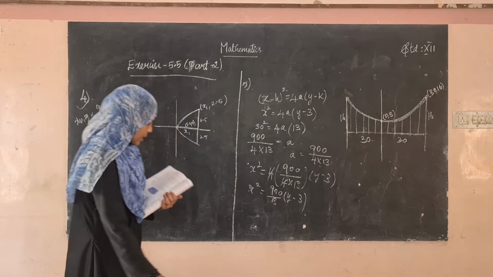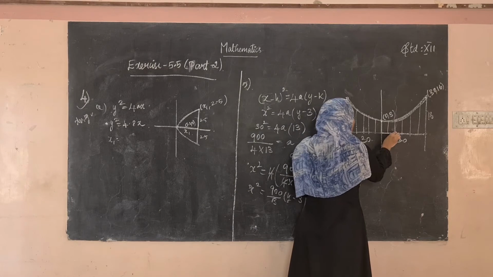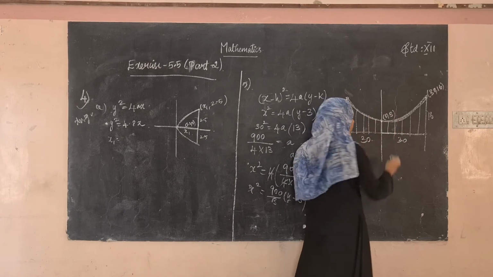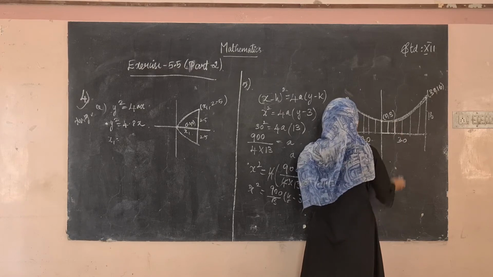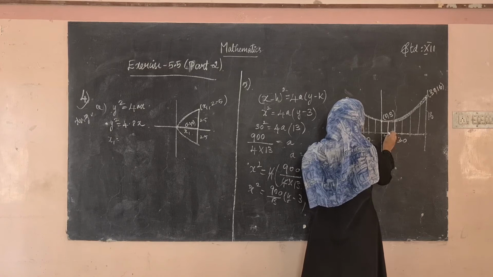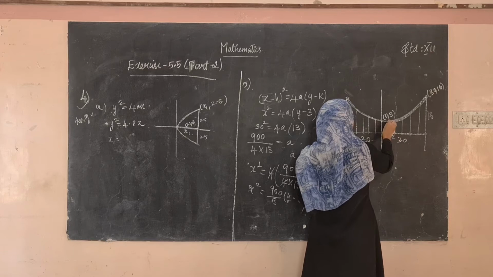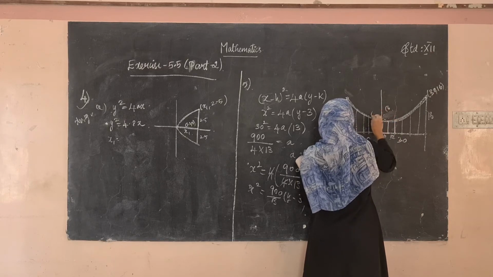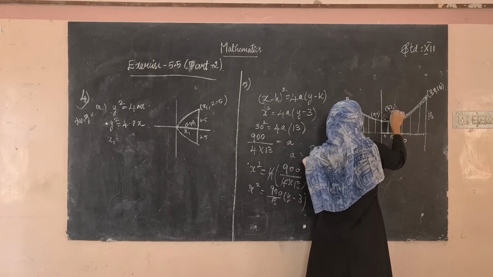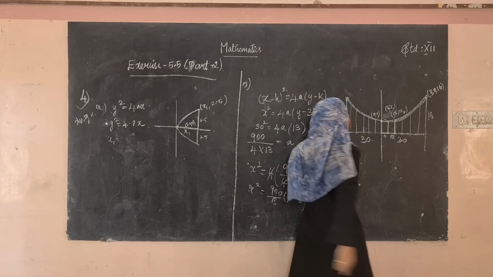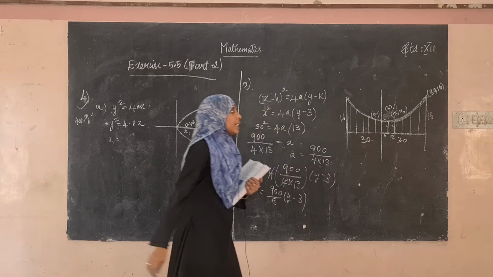So the question they have asked is, from the vertex 6 meter, we have to find the height of the other two cables. So the height of this and the height of this. So this is 6, and from this to this is 6, so from this point to this it will be 12. So this will be 6 comma x1 and this will be 12 comma x2. We want to find the value of this one. Let this be x1 and let this be x2. We want to find the value of x1 and x2.